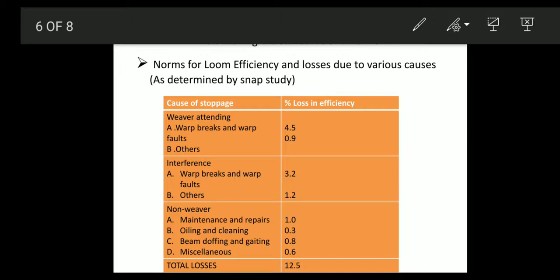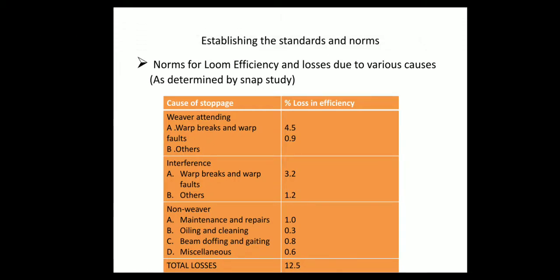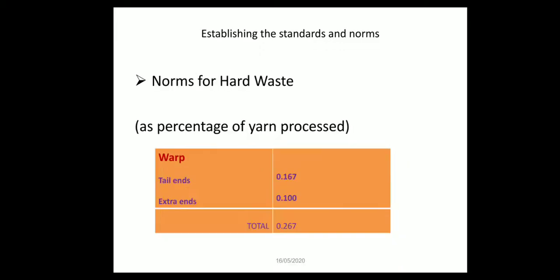Similarly, weaver attending the breaks, in that case 5.4 percentage will be loss in efficiency, and total losses will be 12.5 percentage loss in efficiency. This is the standard.